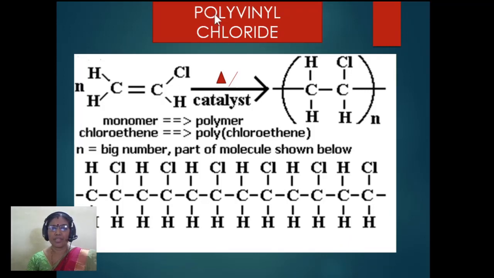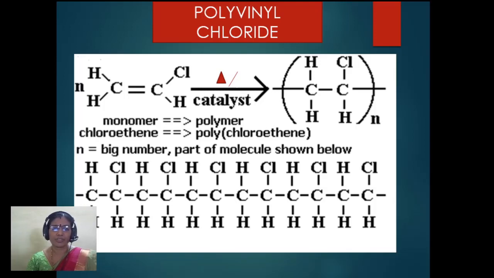Next one is polyvinyl chloride. In short, it is called PVC. Polyvinyl chloride can be obtained from the monomer called vinyl chloride. What is vinyl chloride? Vinyl chloride is a derivative of ethylene only. In ethylene, when one of the hydrogen is replaced by chlorine, you get vinyl chloride. Okay, it is also called chloroethene. This chloroethene is the monomer.